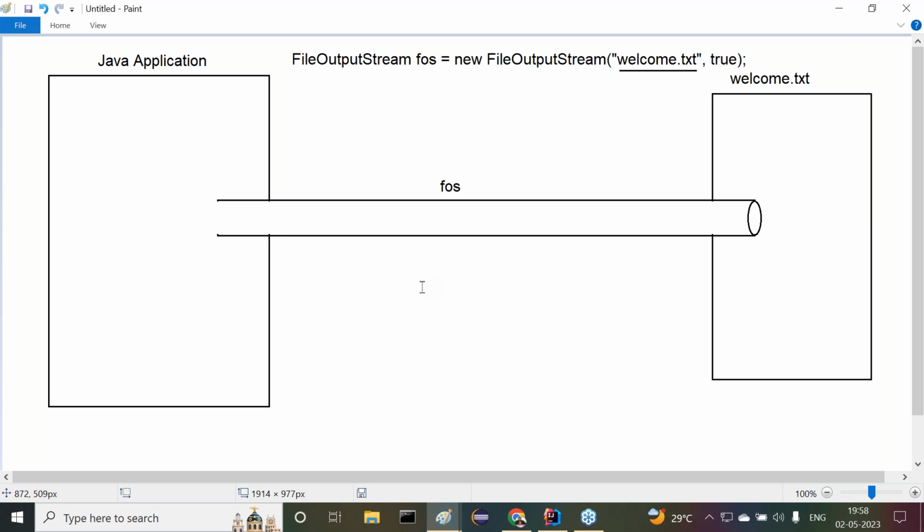What is the second one? No, I'm not going to override it. Already some data is available in the file now. To that existing data, I want to append the new data to the old data. That means the old data is available, and in continuation the new data will come. This is the append operation.